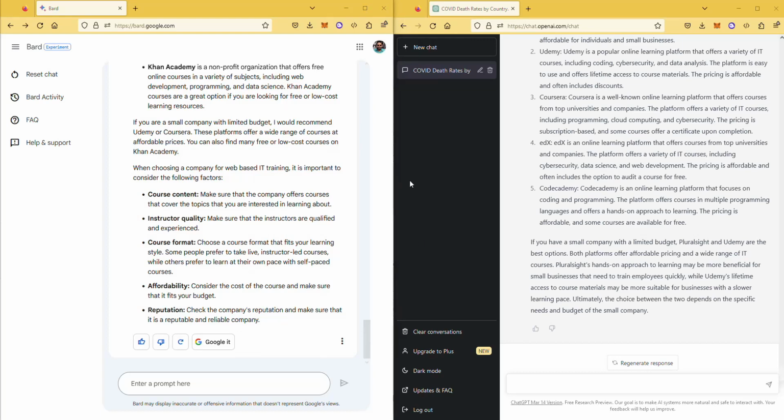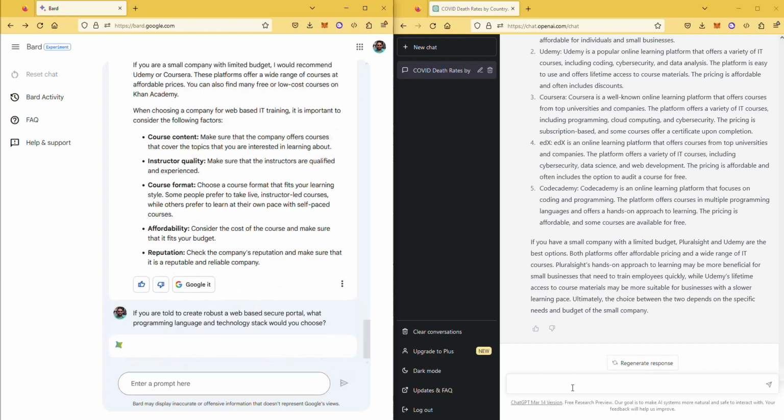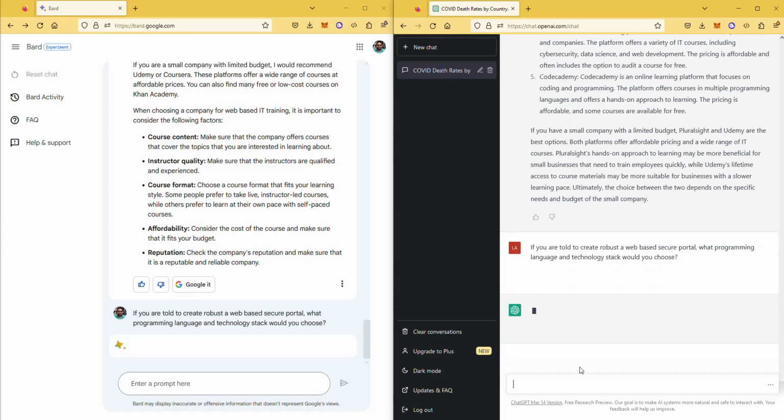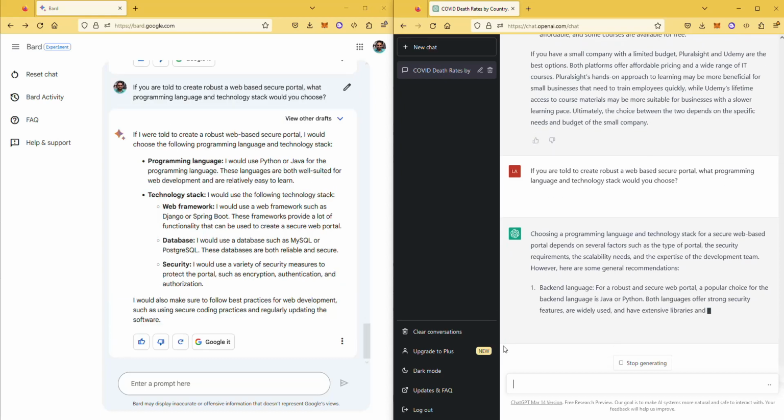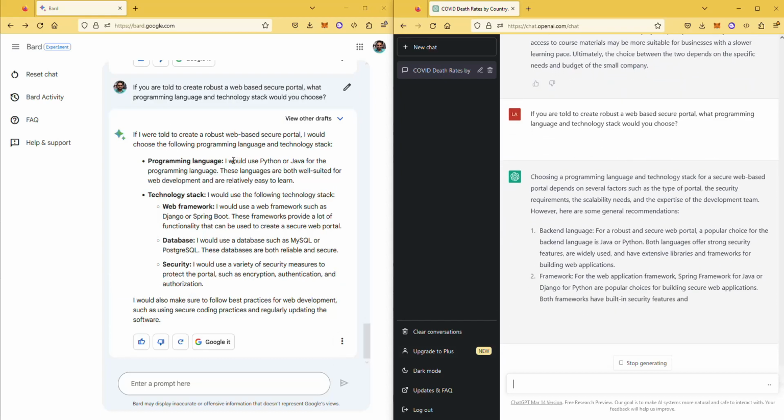Okay, last question, but not the least. This can be a controversial question because it is asking the technology to choose a tech stack. So the question is, if you're told to create a robust web-based secure portal, what programming language and technology stack would you choose? Let's see what Google says, and let's see what ChatGPT says. So they can be very diplomatic, or they can also be very blunt.